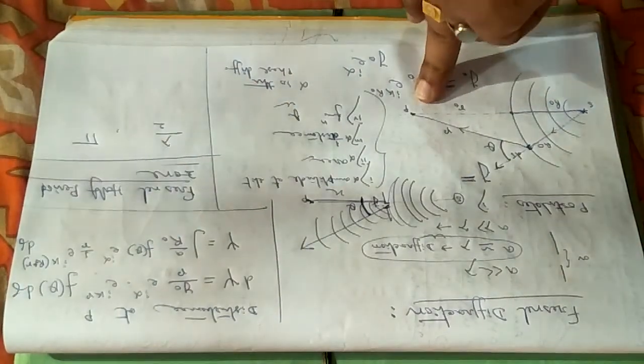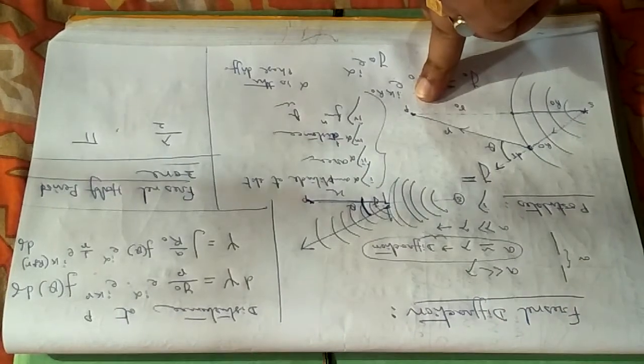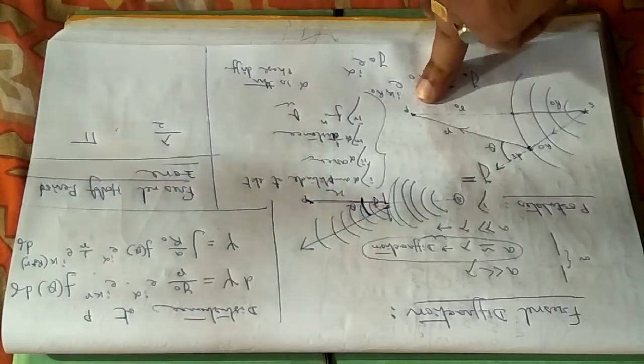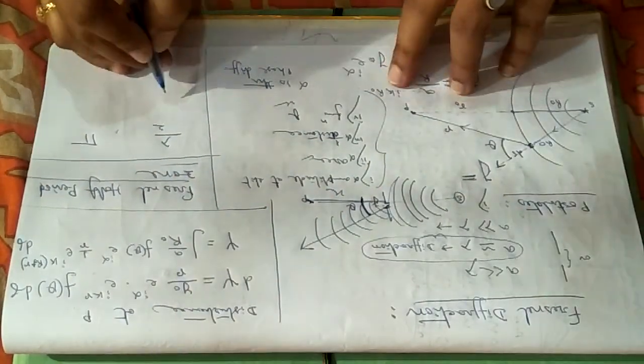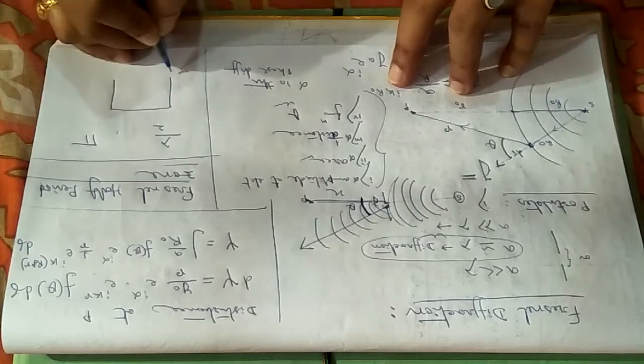I repeat, from any point, suppose I am considering a particular zone like that.